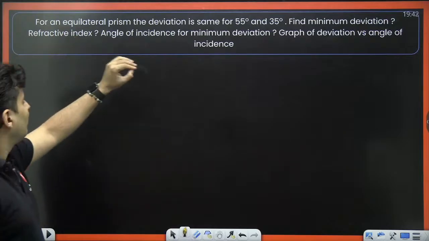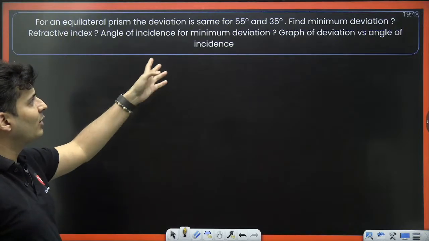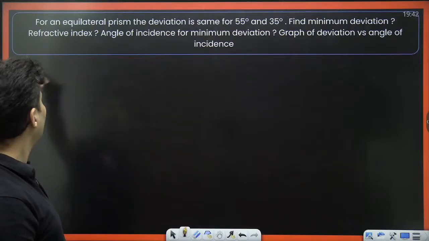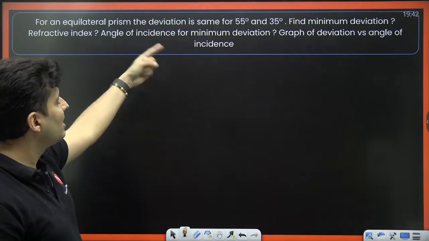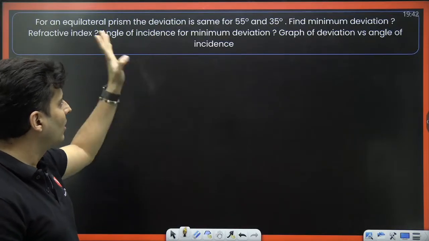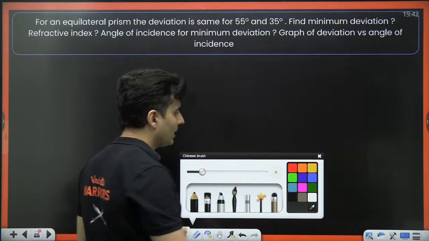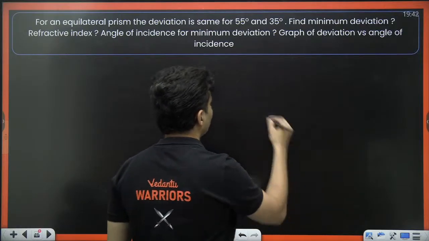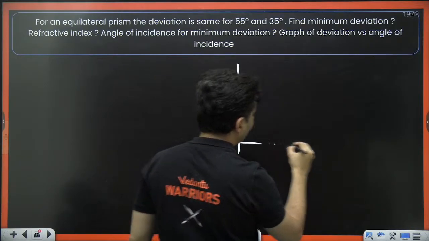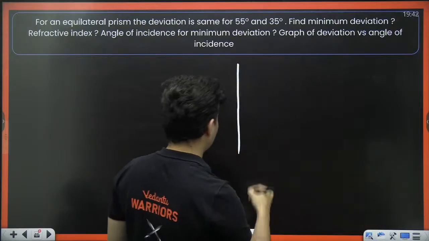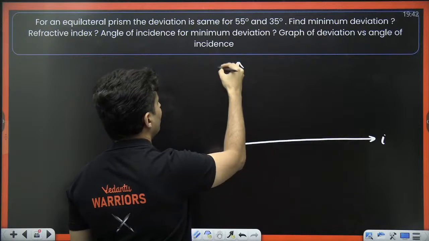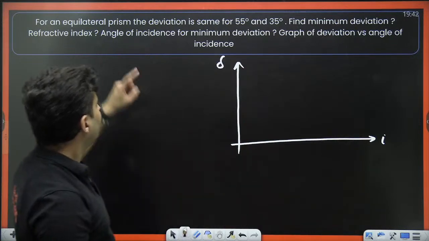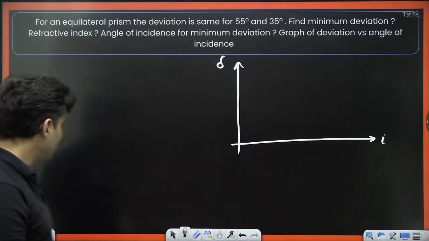Look at this. For an equilateral prism, the deviation is same for 55 and 35. The minimum deviation is how much? Refractive index is how much? Angle of incidence for minimum deviation is how much? Graph is how much? Okay, let's try to do this. First of all, if I draw the graph, it will be very easy for me to understand this. This is angle of incidence. This is your deviation.